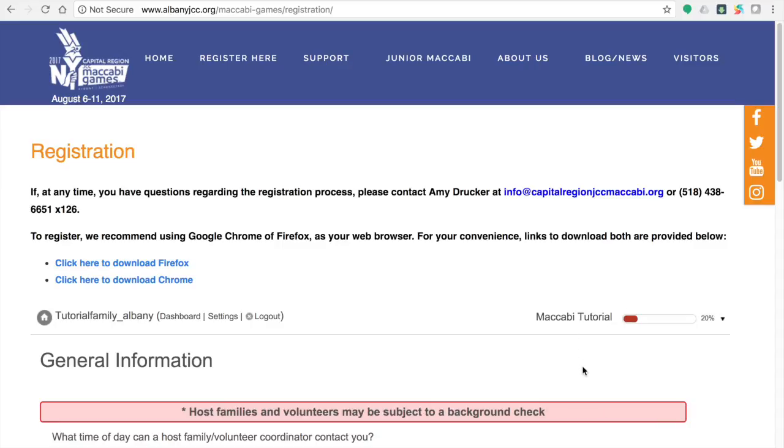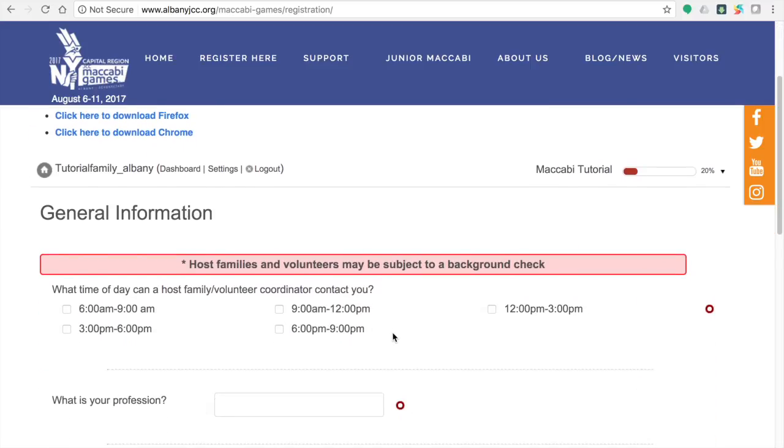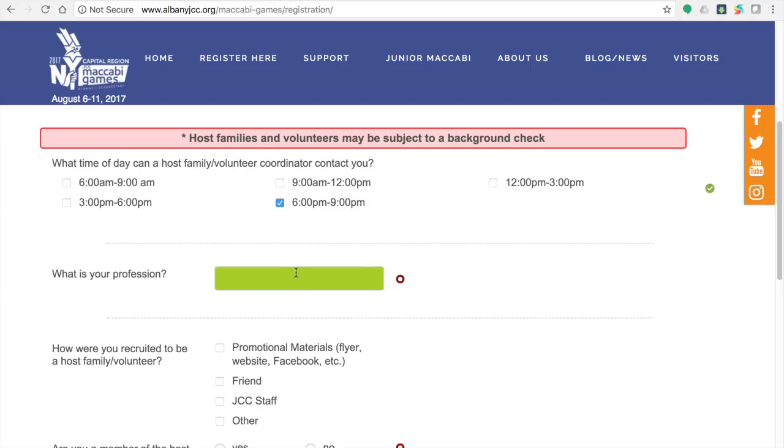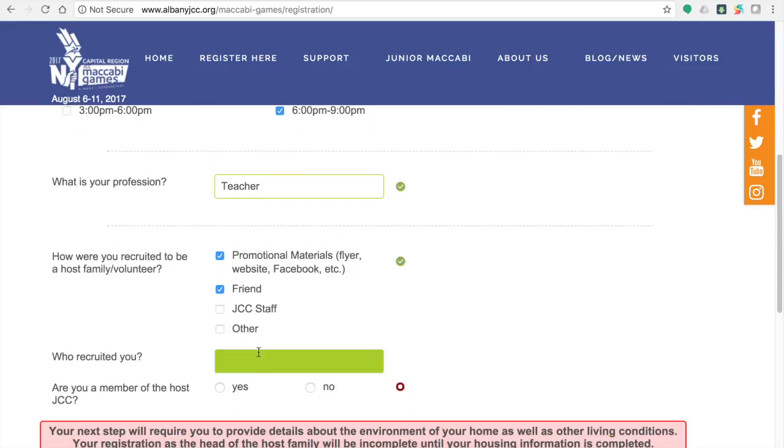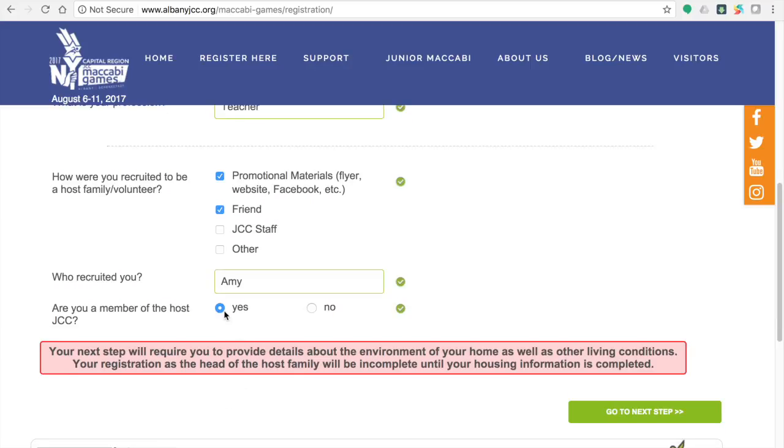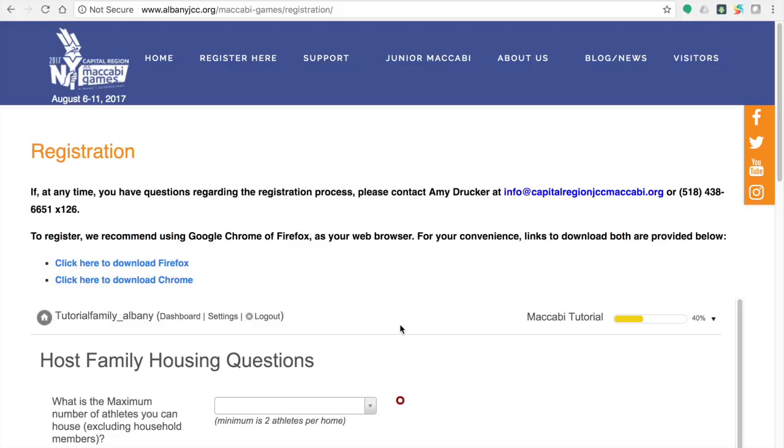You are now on the General Information screen. Please select a time that is most convenient for a volunteer or host family coordinator to contact you. Enter your profession and please indicate how you were recruited to host or volunteer for the 2017 games. Also, if you are a member of either the Schenectady or Albany Jewish Community Centers, please select yes for that question. If not, it is okay. This is not a requirement to host or volunteer, and simply select no.